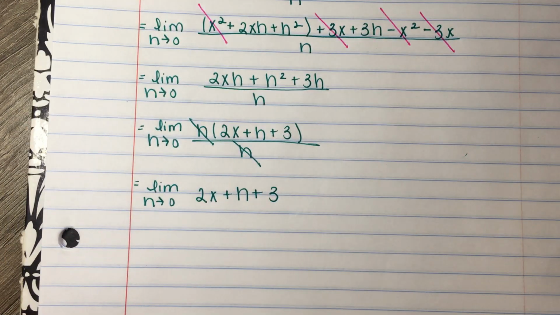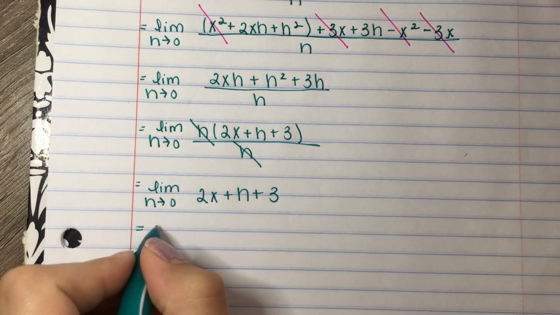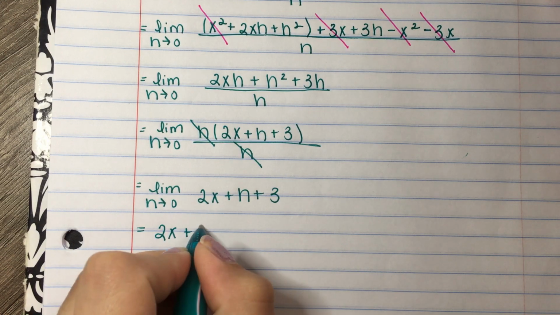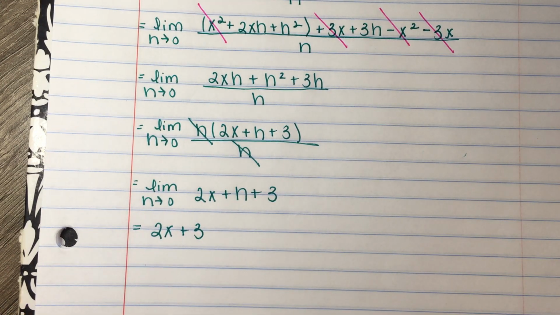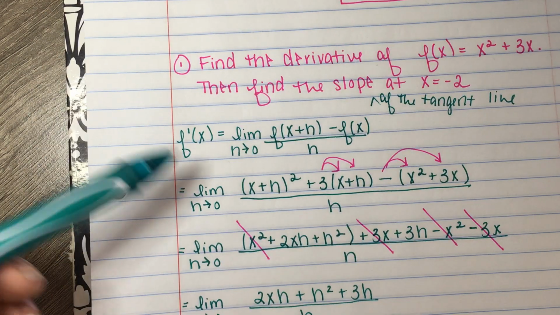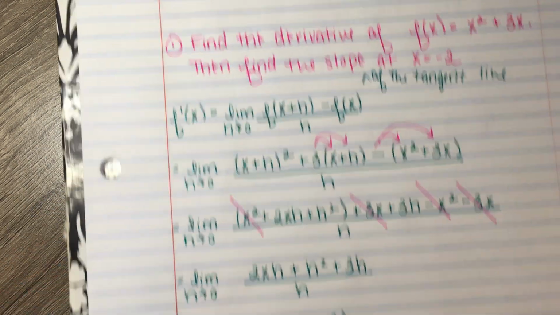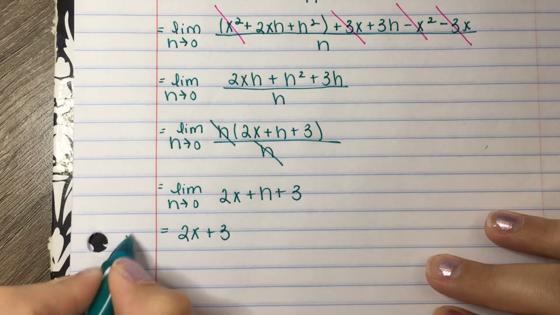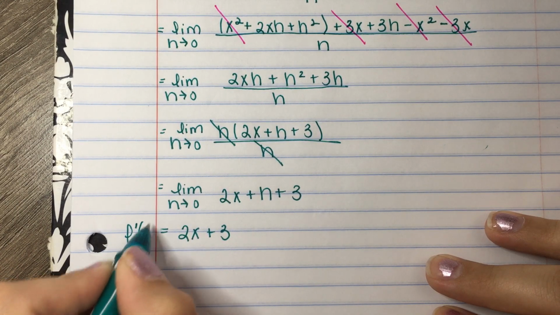And then now I'm at a place where I'm allowed to solve the limit using direct substitution. So we're going to substitute in that h equals 0. And once we substitute that in, that limit notation goes away. And then I could kind of peek back and recall what I was solving for. I was solving for the derivative. All right, so this final answer here is my derivative.